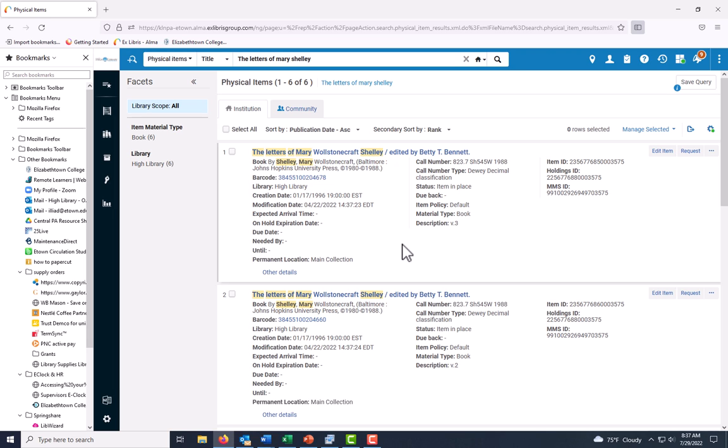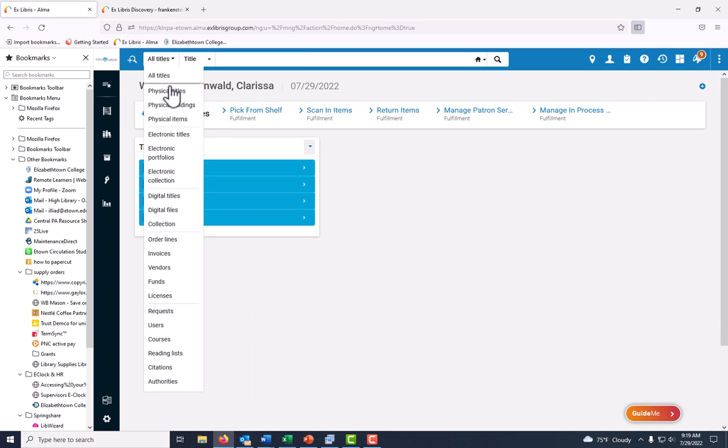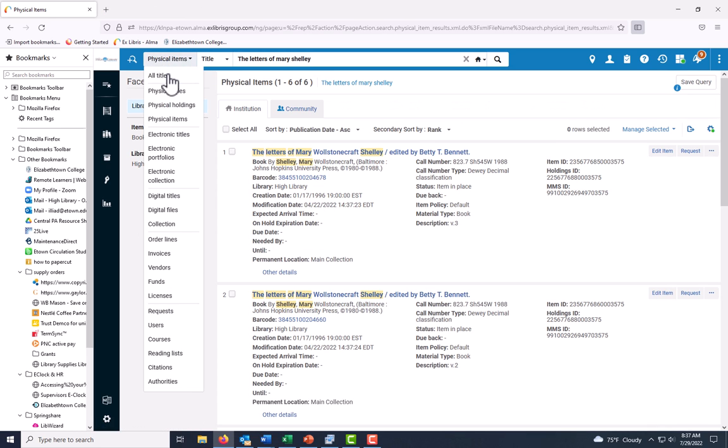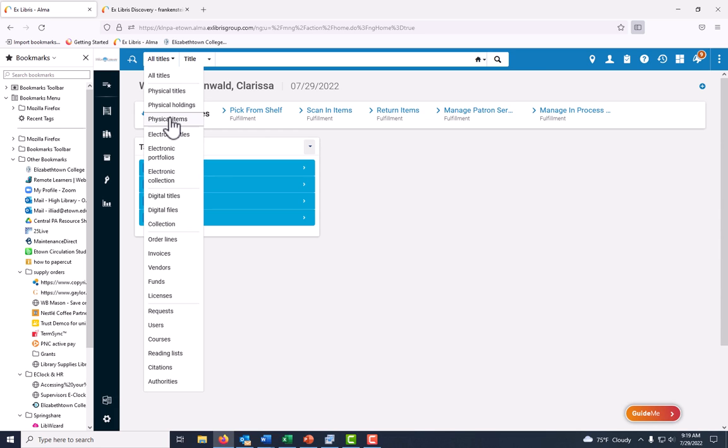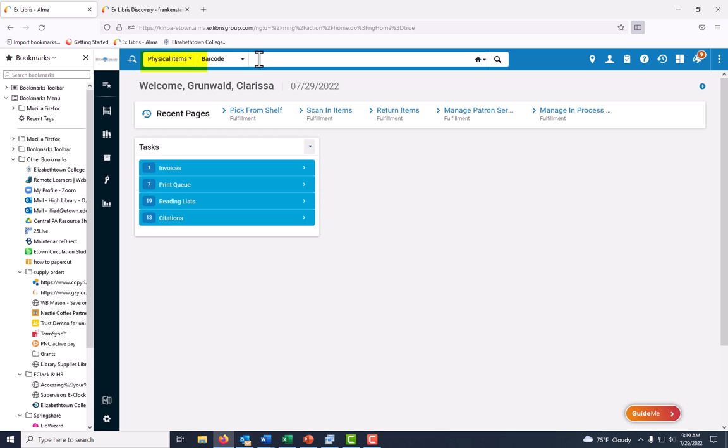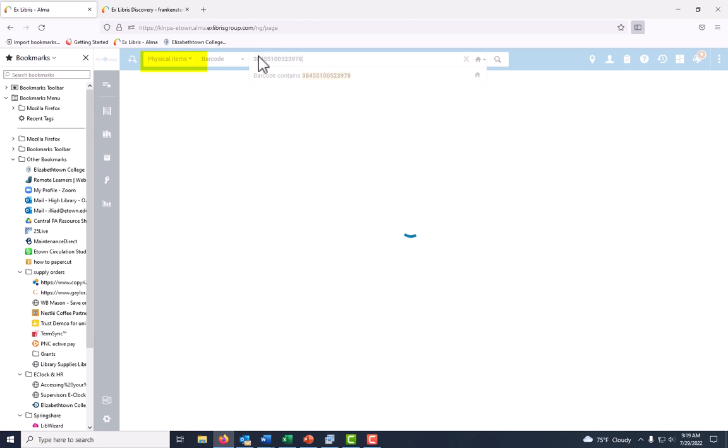Why do these distinctions matter? Sometimes they can be helpful to make searching easier, but more importantly, the things that display in the right drop-down menu, the creator, keyword, author, change depending on what the left drop-down menu says. For example, only physical items have barcodes. So if I want to search for something by barcode, I would have to make sure that that menu is set to physical items.